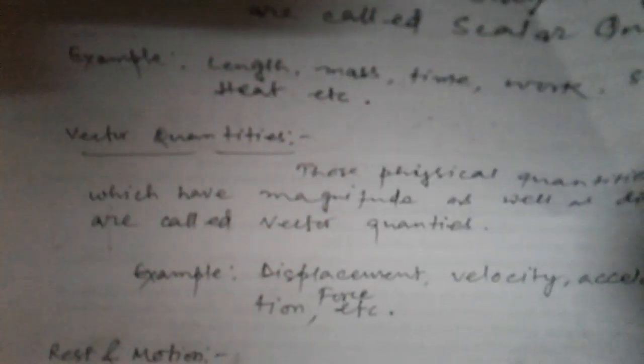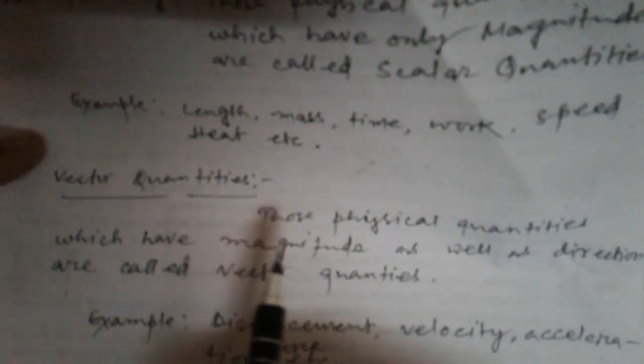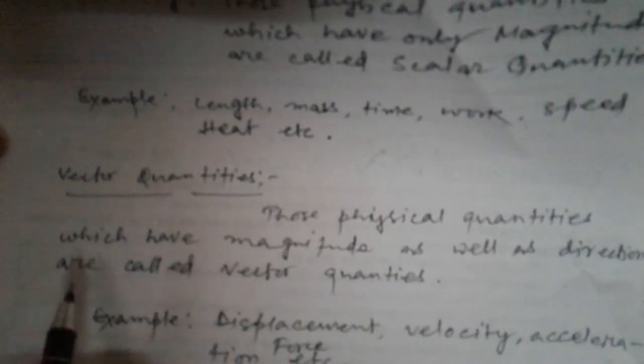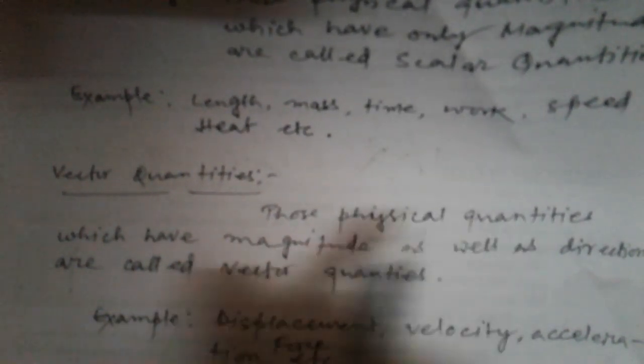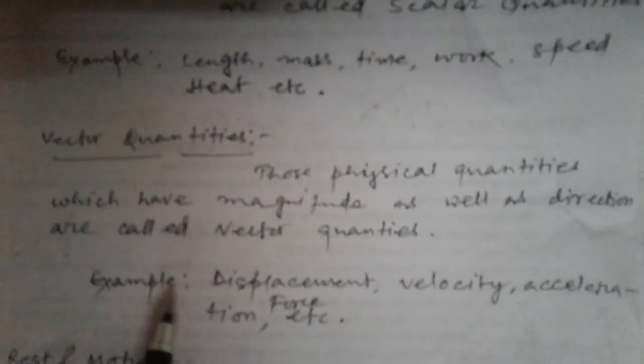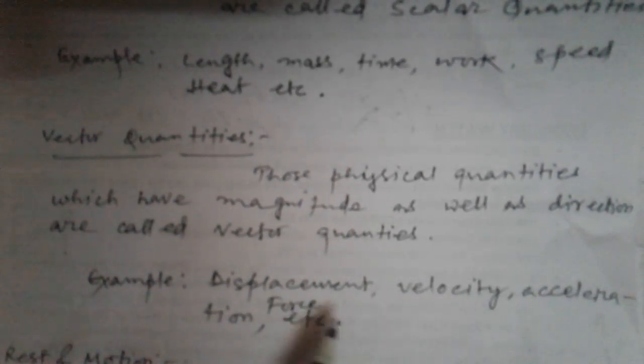Then the next topic is vector quantities. And what are vector quantities? Those physical quantities which have magnitude as well as direction are called vector quantities. For example, displacement, velocity, acceleration, force, etc.